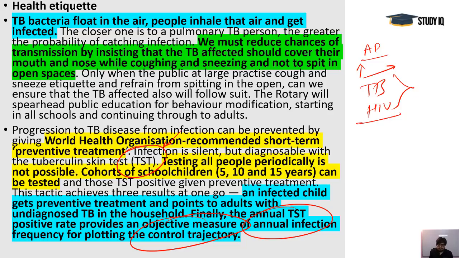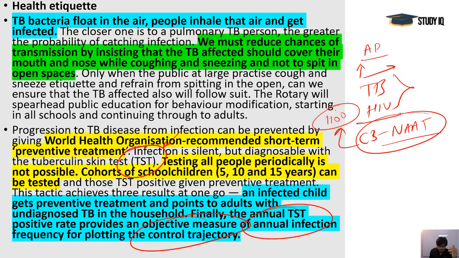And the new testings like cartridge based nucleic acid amplification test, CBNAAT. So these are very important, and these labs, their numbers are around 1100 right now in the country, that I told you in the last PIB lesson. So they should also be increased.